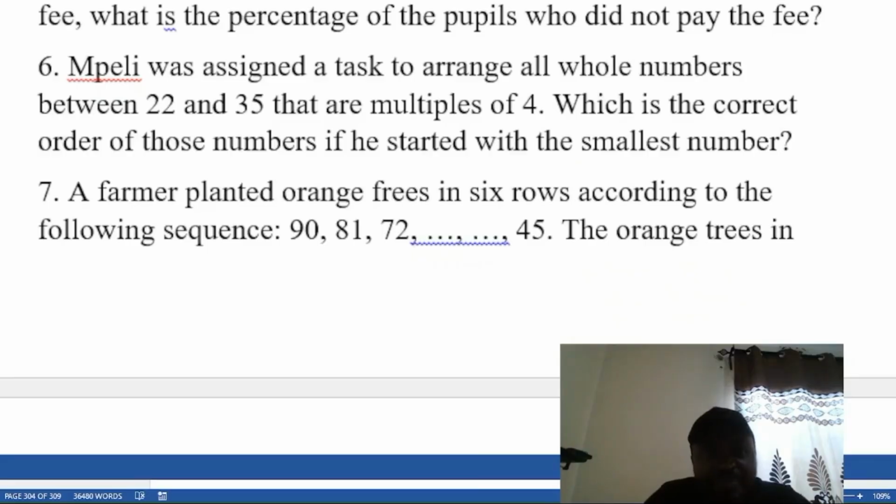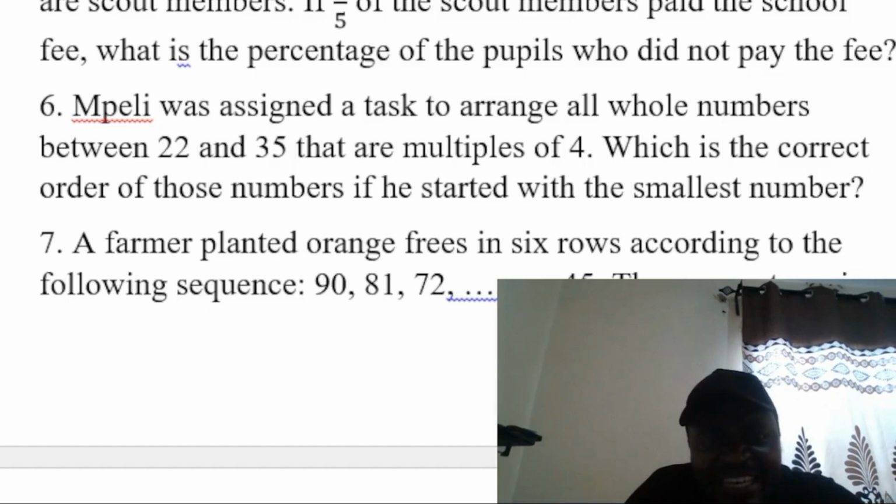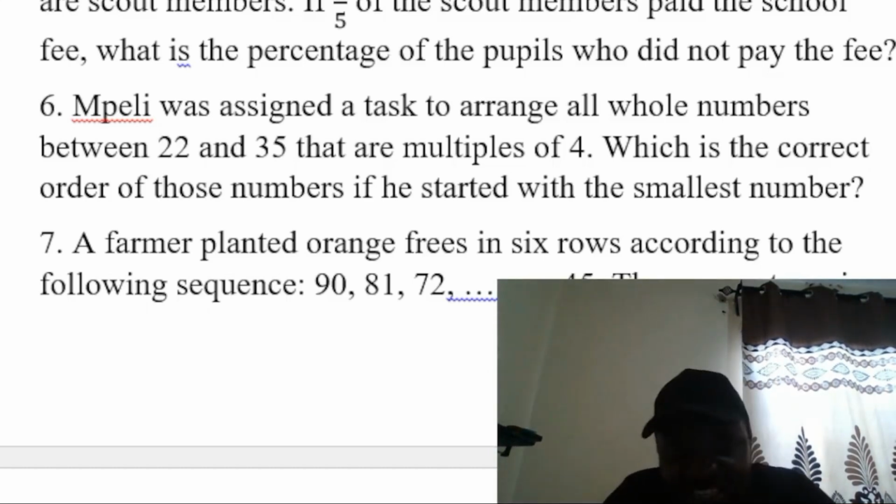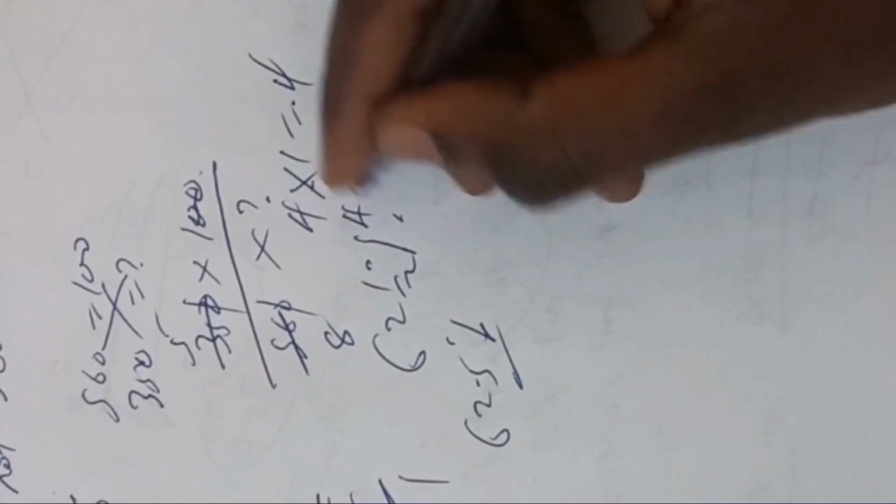Let's go to Mpeli. Mpeli was assigned a task to arrange all whole numbers between 20 and 35 that are multiples of 4. Which is the correct order of those numbers if he started with the smallest number? So we have factors of a number and multiples of a number. A multiple of a number in a simple way is 4 times what? You get a number that is inside there. The first multiple of a number is that number. Don't forget that.